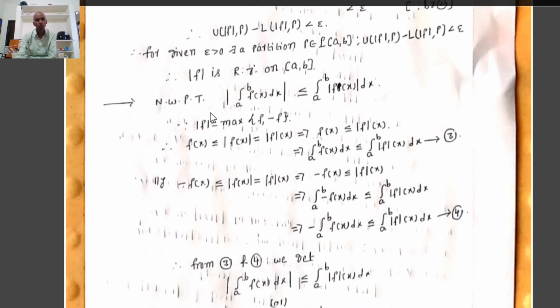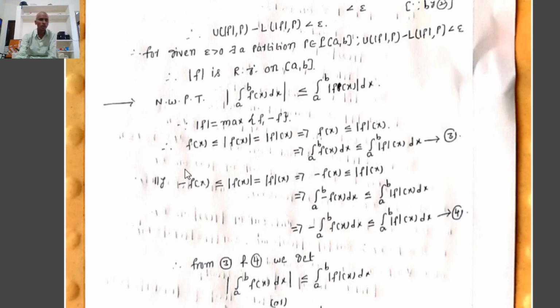Next one, now we have to prove that the modulus of integration a to b f of x dx is less than or equal to integration a to b modulus of f of x dx. Since already we know that mod f equals maximum of f comma minus f, therefore f of x must be less than or equal to modulus of f of x. F of x is less than or equal to modulus of f of x.